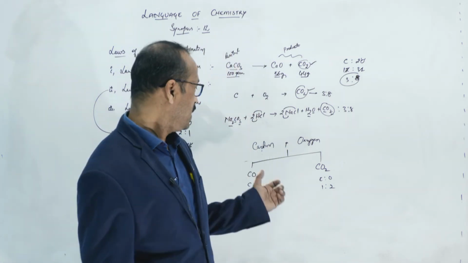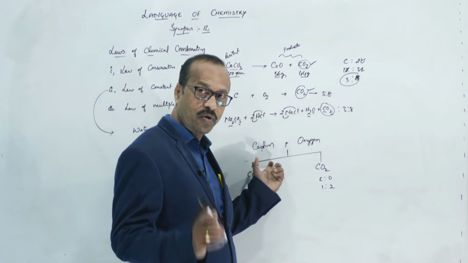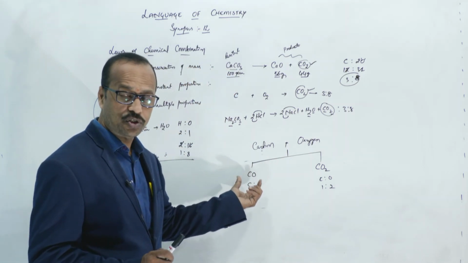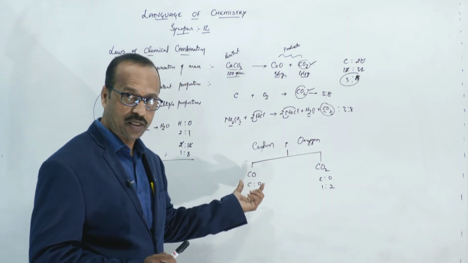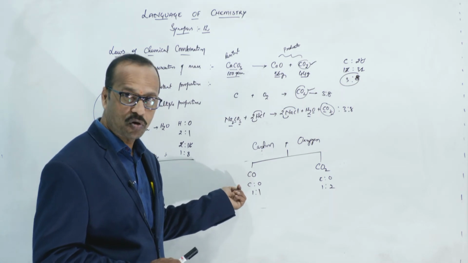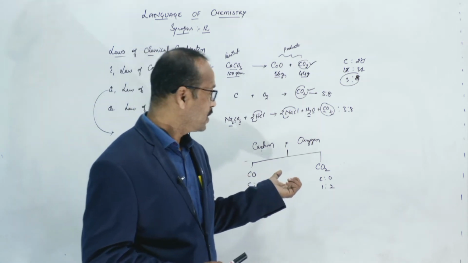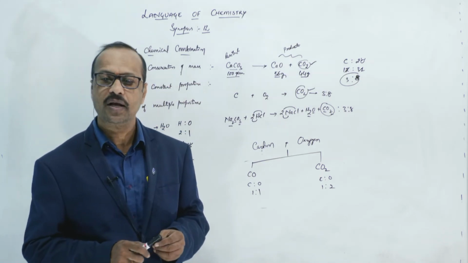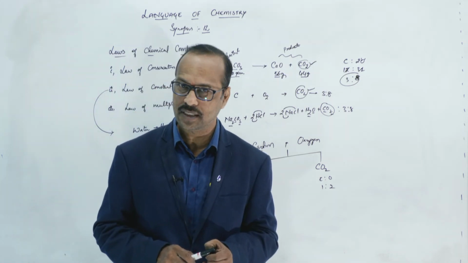So, carbon can react with oxygen in the ratio of 1 is to 1 and form carbon monoxide, and carbon can combine with oxygen in the ratio of 1 is to 2 to form carbon dioxide. Is this clear to you?